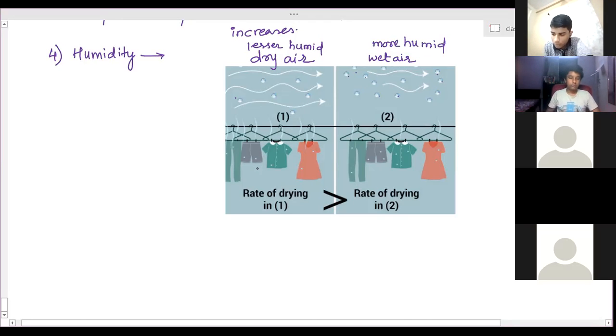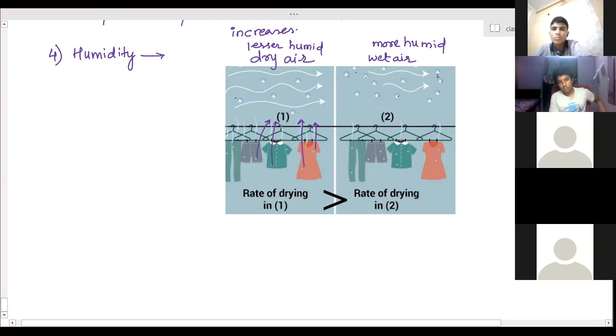Here the number of water particles in the air is less, so there is space. So these water particles easily evaporate, right? Because there is space. After evaporation, they have space to occupy. So therefore evaporation will increase.